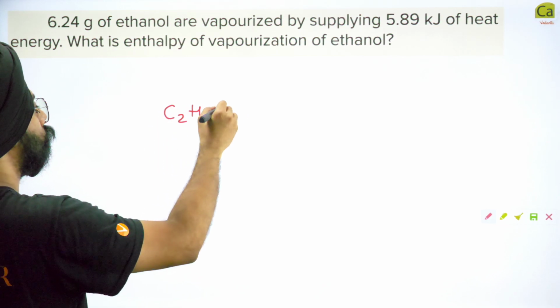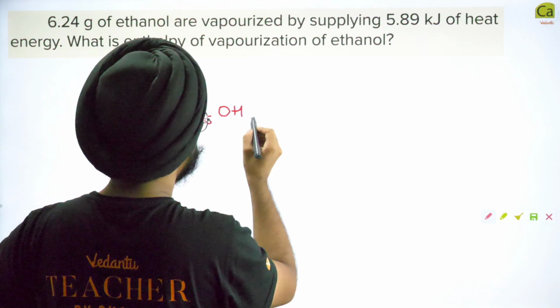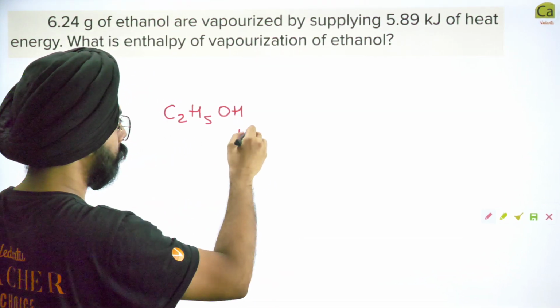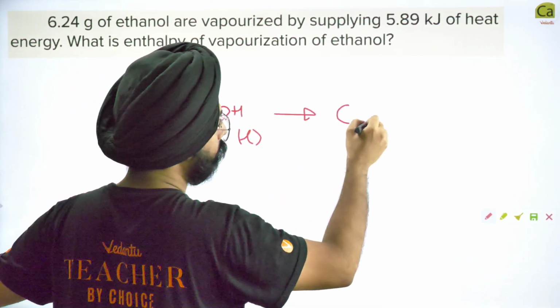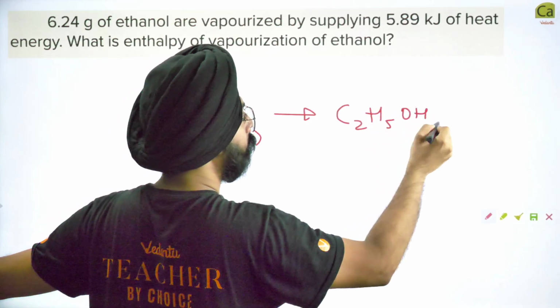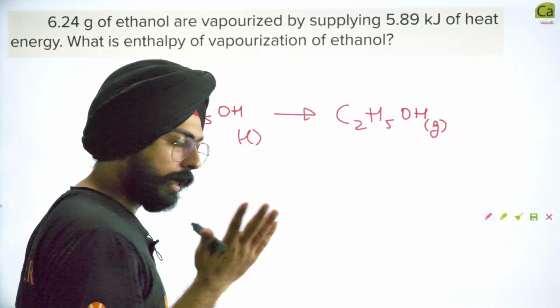C2H5OH is being vaporized, so it is turning from a liquid to a gas. Fine, we made it a gas.